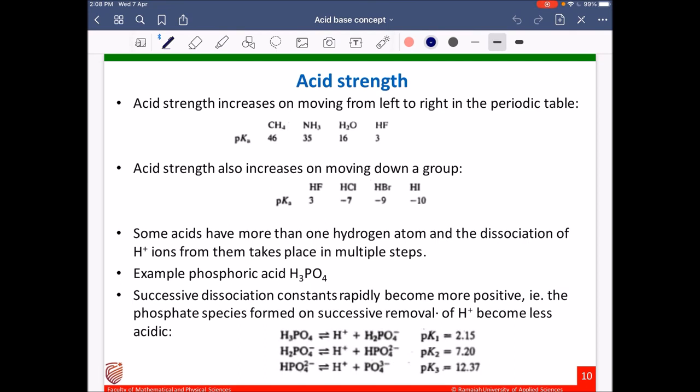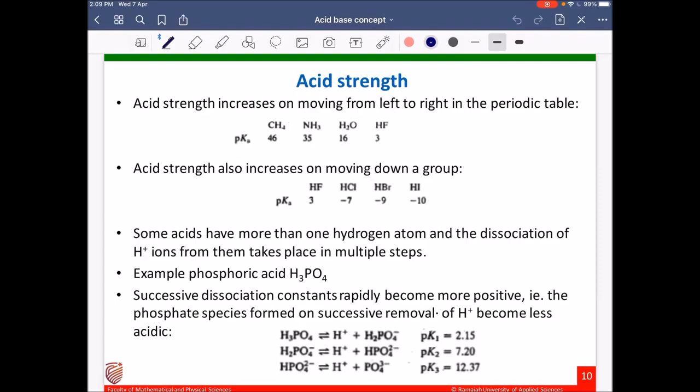Successive dissociation constants rapidly become more positive. That is, the phosphate species formed on successive removal of H plus become less acidic. So here you see the equation. In each successive dissociation, the pKa value increases. The pKa value increases means the Ka value decreases. Ka value decreases means the acid strength decreases.